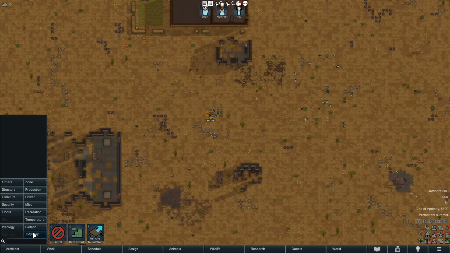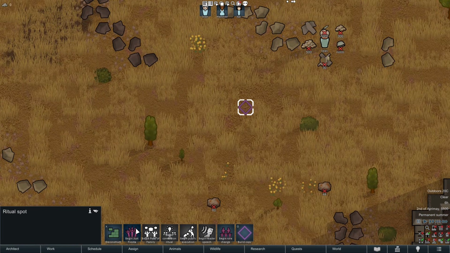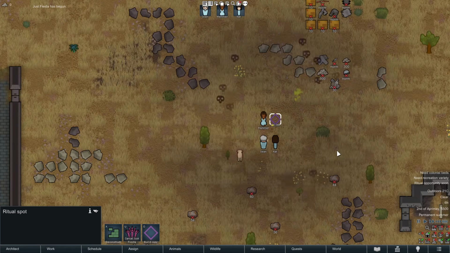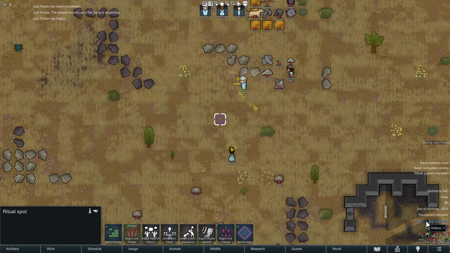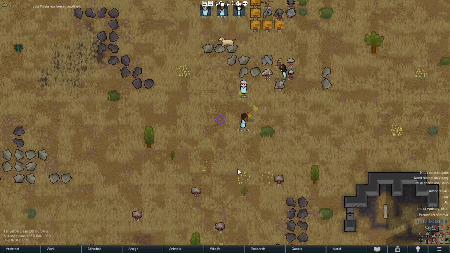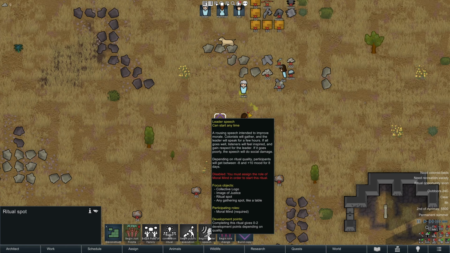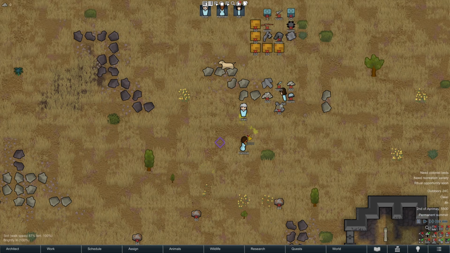Once you have set up yourself a temple, you can then make these rituals happen like we had it here. And each one of these rituals, I just demonstrated here for the sake of demonstration. Obviously, we need a proper room for that. And every time we do a ritual, depending on the quality, we gain points for the development. Low quality, no points. High quality, high amount of points. As you see here, the boring one didn't generate any points, and the leader speech has a chance to do that, and basically all of these rituals at the ritual spot can generate development points.